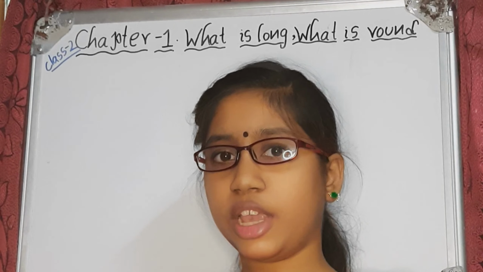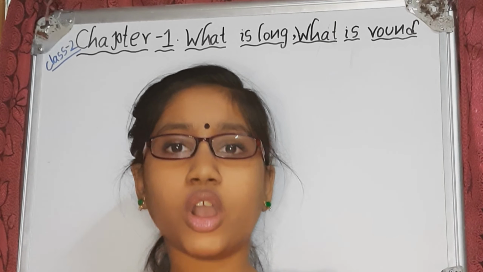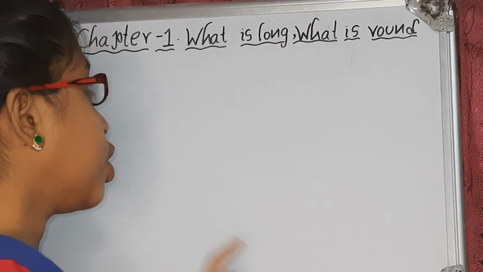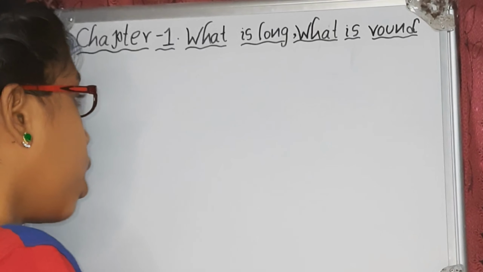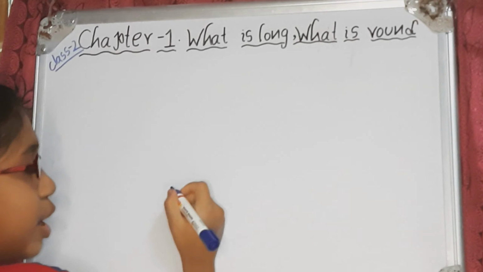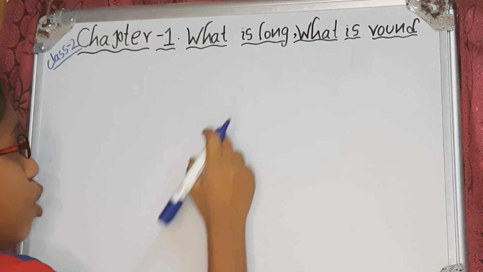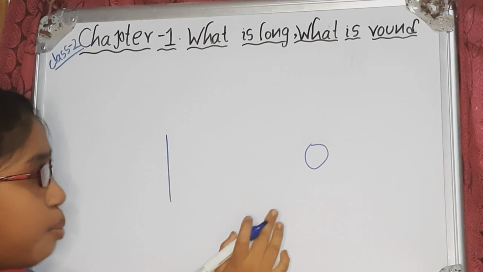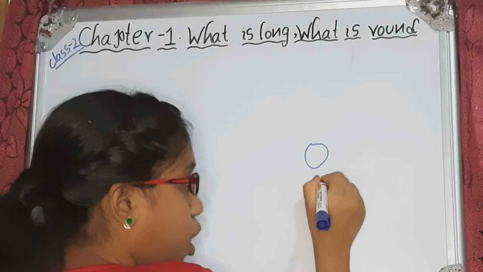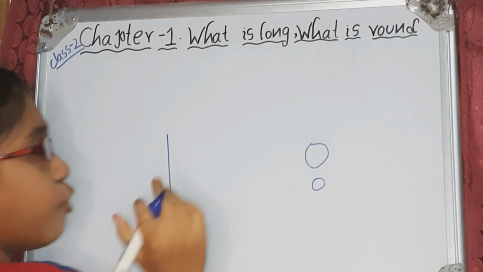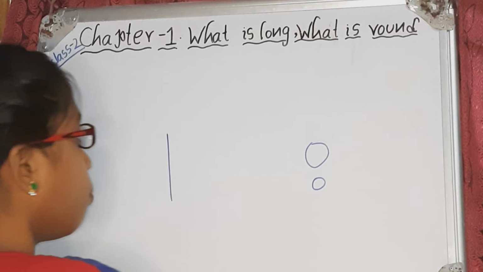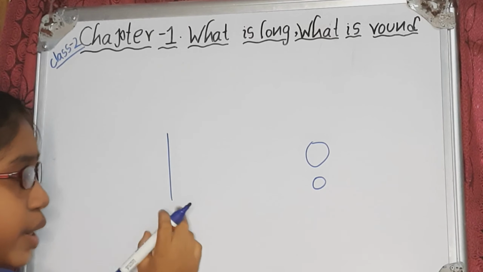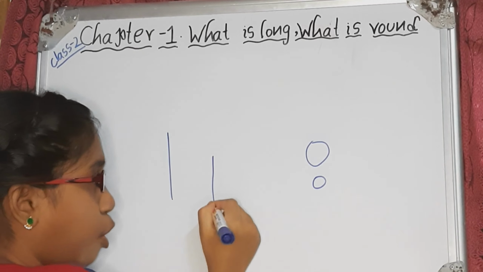Today I am going to explain second class, first chapter: what is long and what is round. There are things including long plus round. For example, long means length, round means circle. If you take a ball, a ball is round, so the example for round is a ball. For length, we can take a bottle.